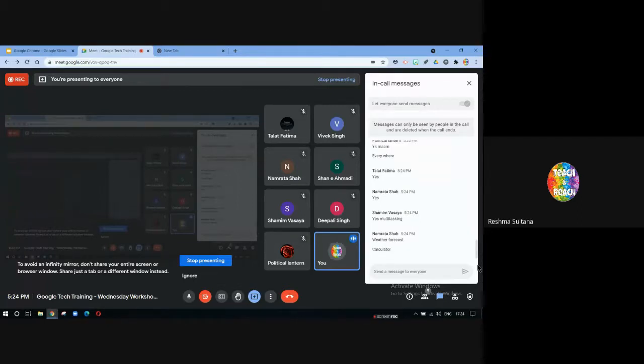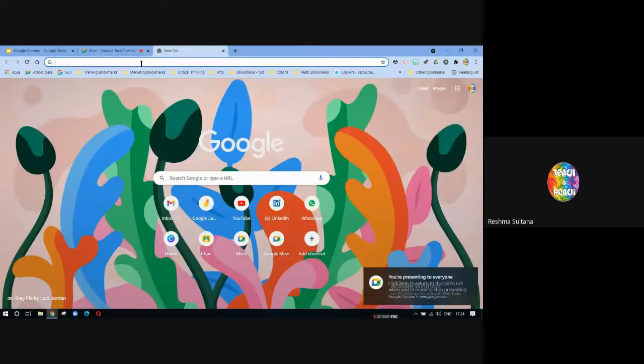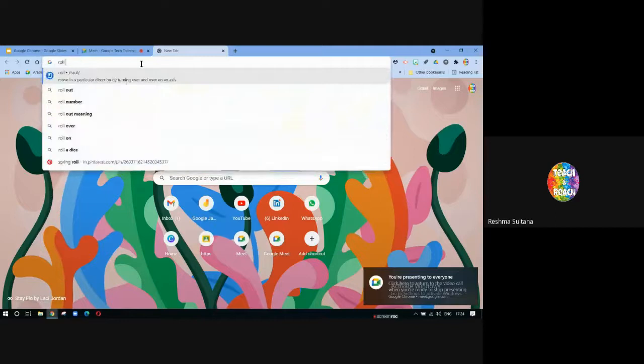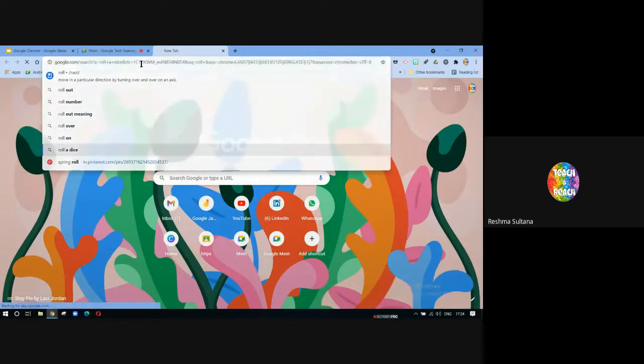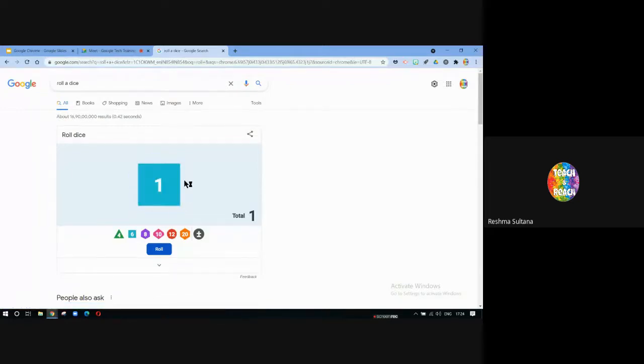Weather forecast, very good. Namrata ma'am, calculator, very good. Others? Shamim ma'am, dictionary, yes. Calculator, Talat ma'am, translator, Namrata ma'am, yes. Currency converter is one more thing. So yes, these are a few things. Currency converter, yes, great. And there are also a few other things like roll a dice. So what it does is it's automatically going to roll a dice. Even if you don't have a physical dice, you can roll it. So a few things that can be done.